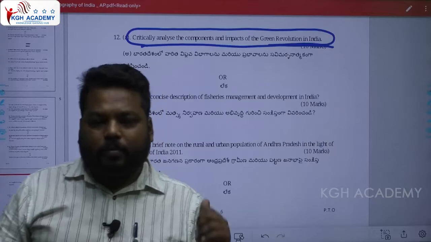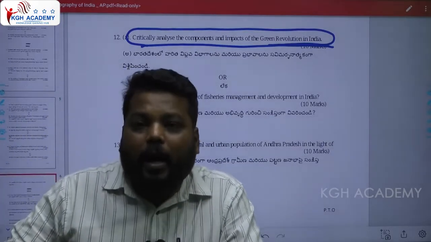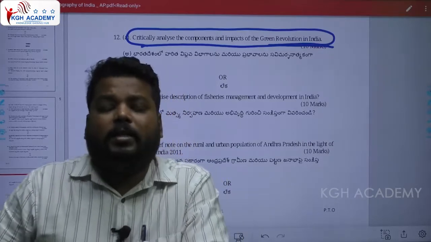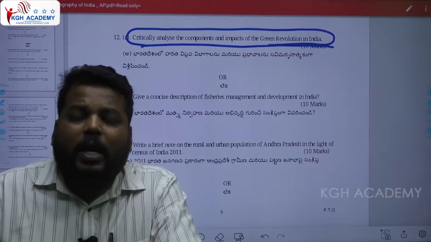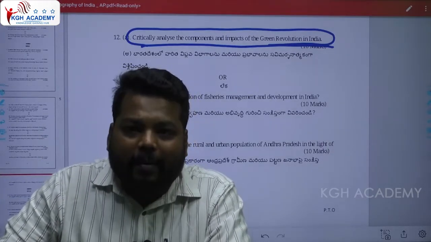Already I have said, in the second chapter, which was economic geography in Andhra Pradesh, we will see agricultural patterns, agricultural growth, agricultural crops, and agricultural revolutions like the Green Revolution, Yellow Revolution, and Red Revolution.